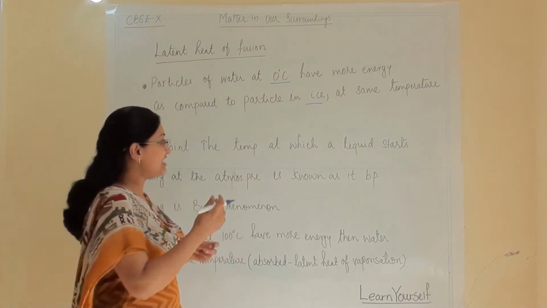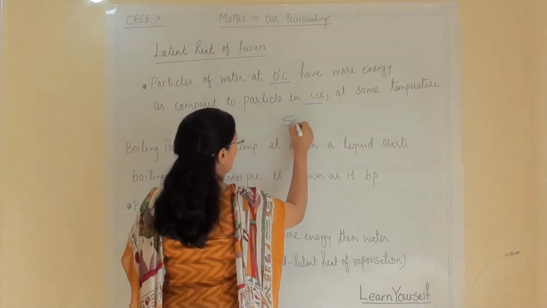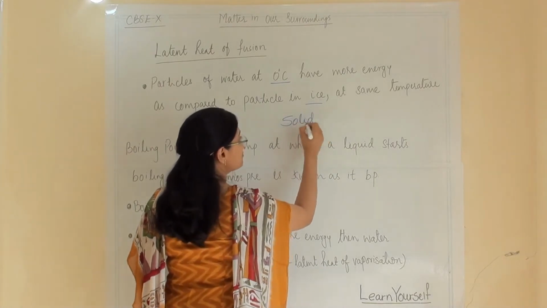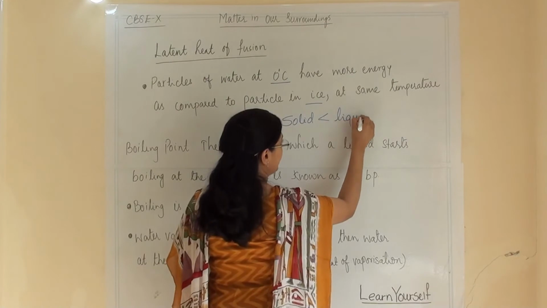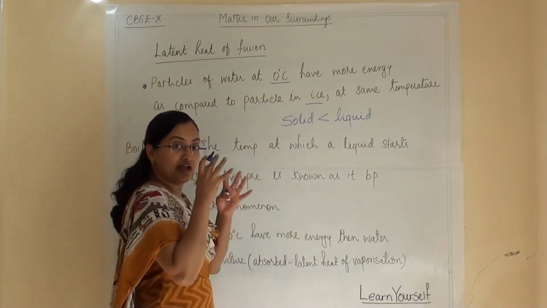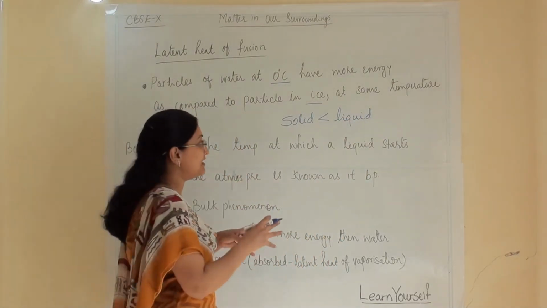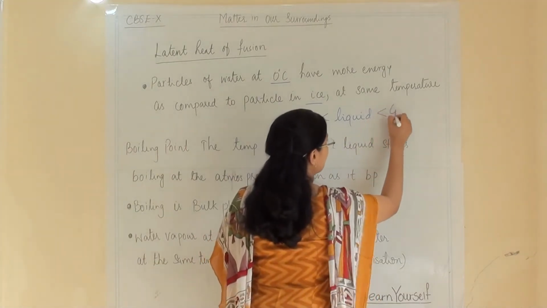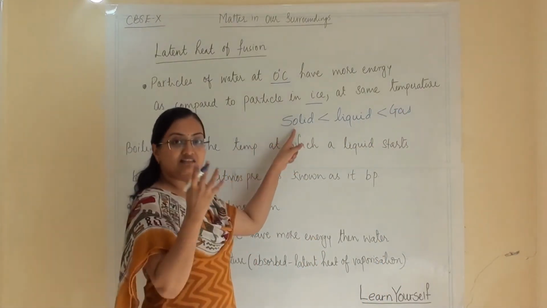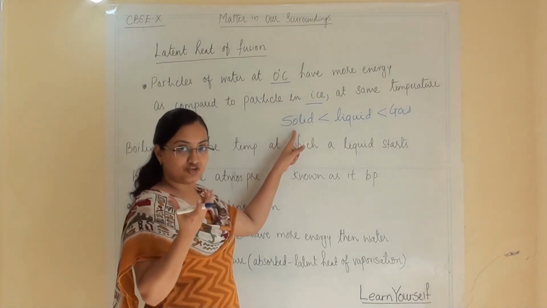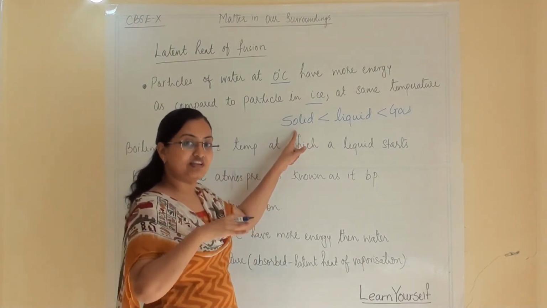Obviously the energy level of particles in solid is less than liquid, and the energy level of liquid particles is less than gaseous particles, because here they are in a closed compact structure.